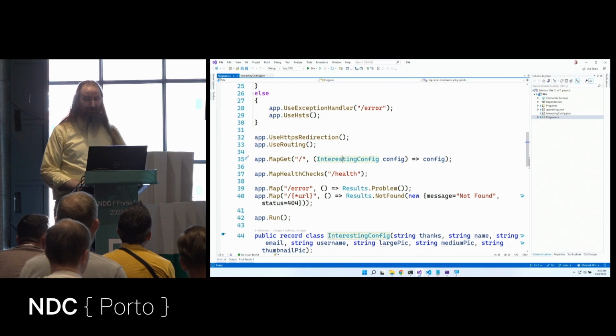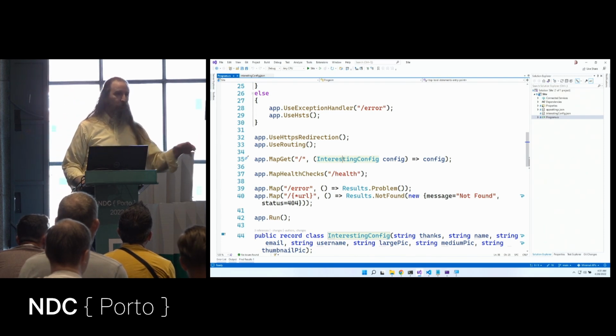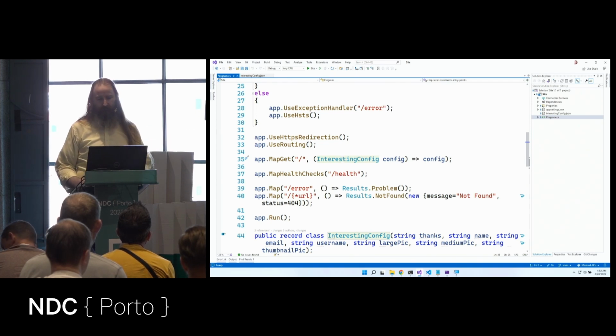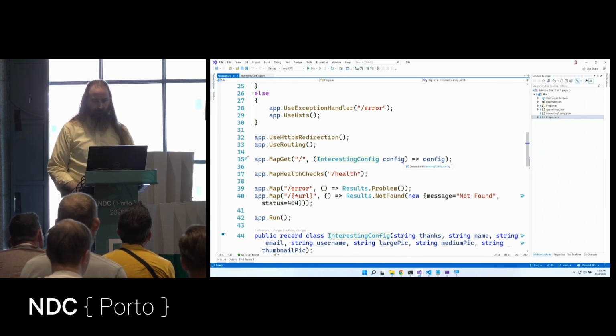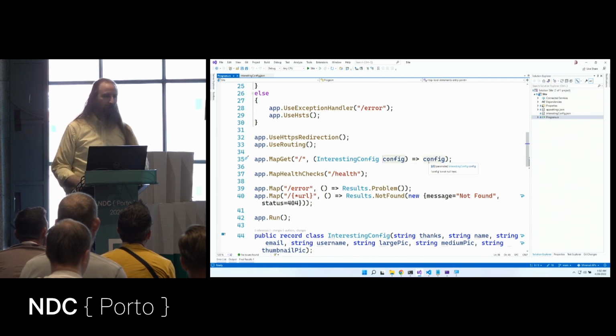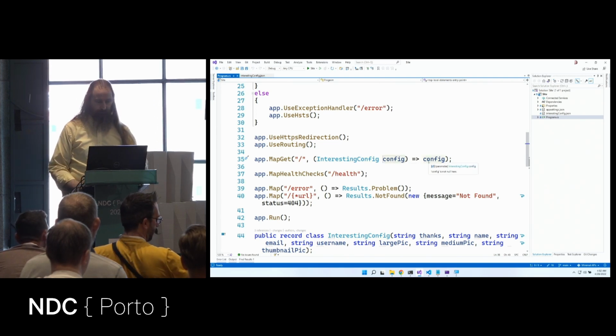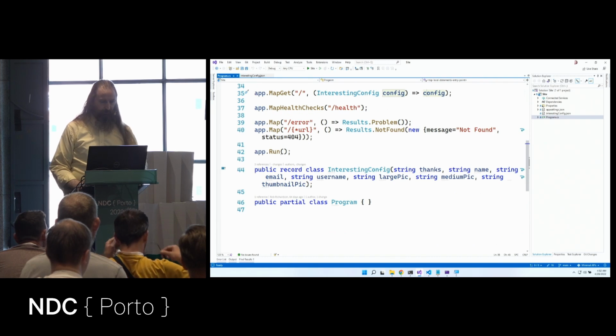Now that's really cool. We could pull in an Entity Framework data context, or we could pull in a repository or another service. Anything we need to inject, we can just inject it into the method and it'll magically show up. So I'm going to return that as my result, and that will put that configuration online. Down at the bottom, I say app.run, and away it goes.